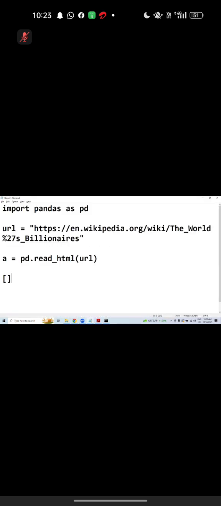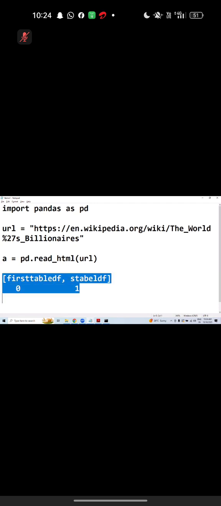The first table I store at the 0th index as a df. What is the index? 0. What is the next one? The second table as a df. What is the index? 1, like that. We got it, right?